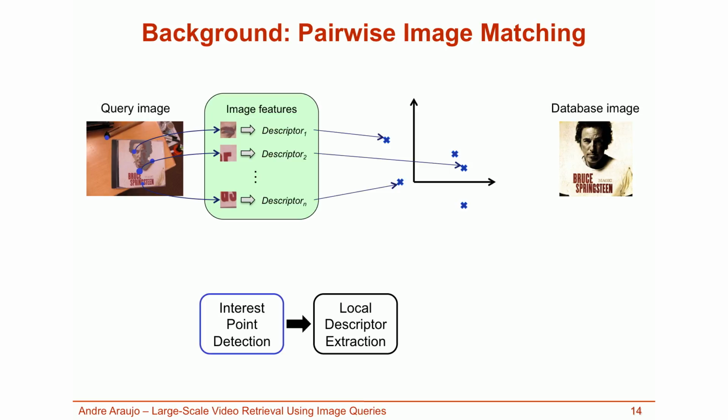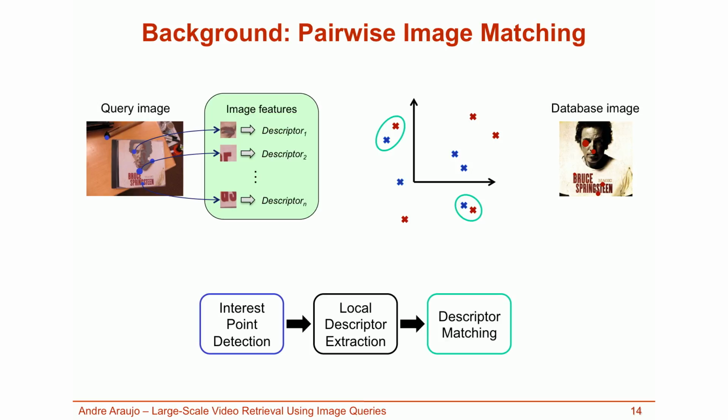These descriptors can be seen as points in a high-dimensional space. They are illustrated here in 2 dimensions, while they are usually of much higher dimensionality. The same process can be repeated for the database image to obtain key points and descriptors in red. Descriptor matching then happens by finding descriptors from the query image which are similar to descriptors from the database image. For example, the descriptors circled here could be considered matches. This process works very well, but when the database of images is large, we cannot afford to use pairwise matching since there are too many images in the database.